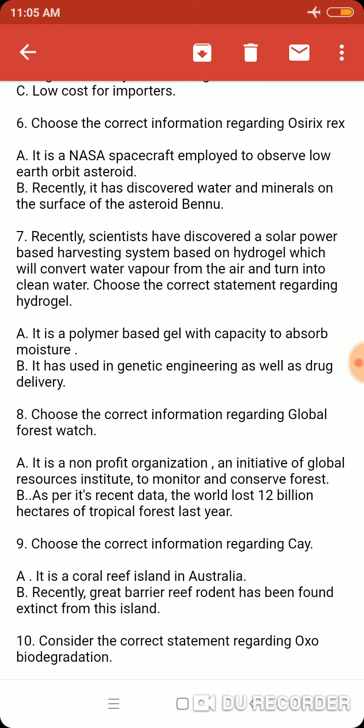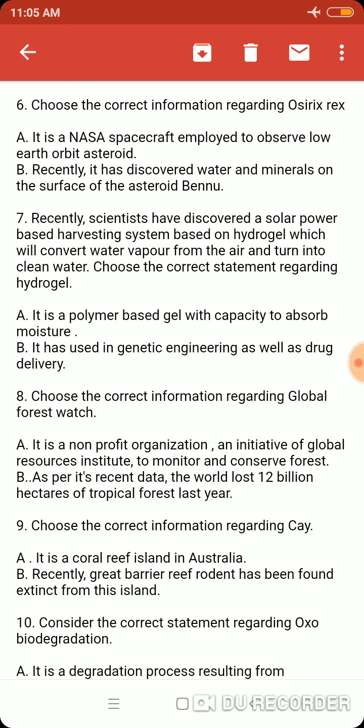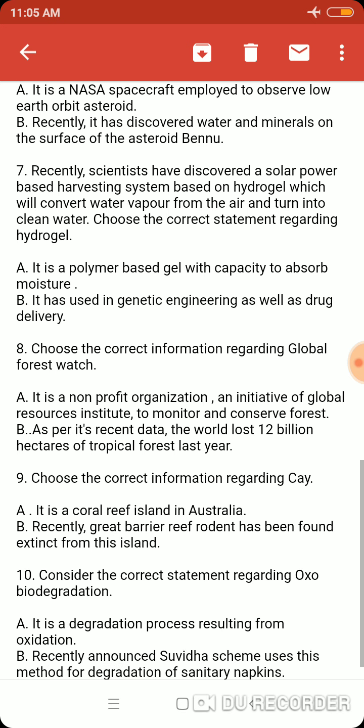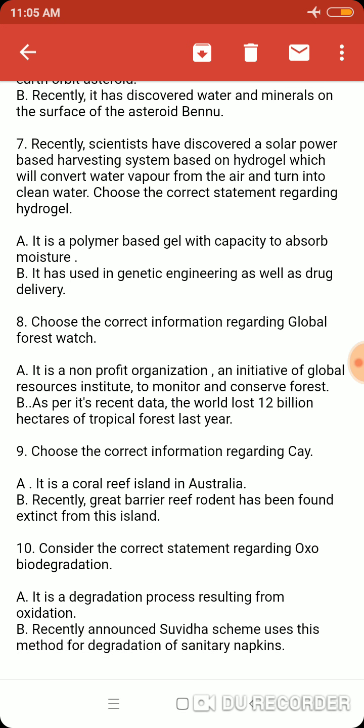Question number 6. Choose the correct information regarding Osiris Rex. Osiris Rex is recently important because it has discovered minerals and water on the surface of an asteroid. It is a NASA spacecraft employed to observe a low orbit asteroid. Correct. Recently, it has discovered water and minerals on the surface of the asteroid. Correct.